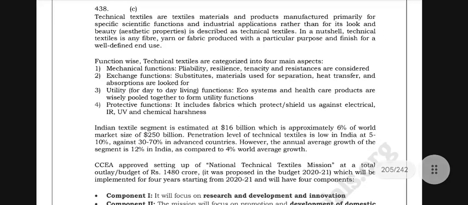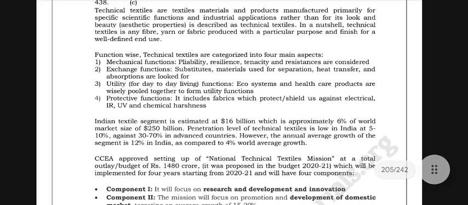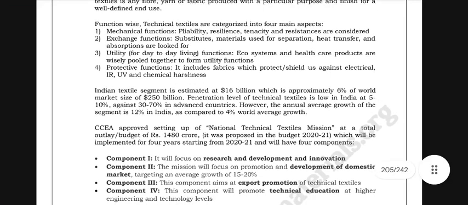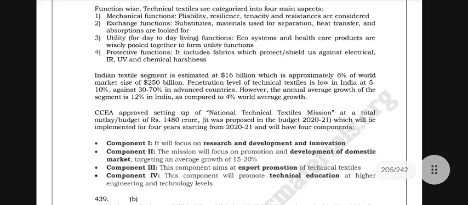Utility functions: products for daily living, ecosystems and healthcare are pulled together to form utility functions. Protective functions include fabrics which protect or shield us against electrical, IR or UV radiation and chemical harshness. The Indian technical textile market is estimated at around $16 billion, which is about 6% of the world market size of $250 billion. The penetration level of technical textiles is low in India at 5 to 10%, against 30 to 70% in advanced countries.